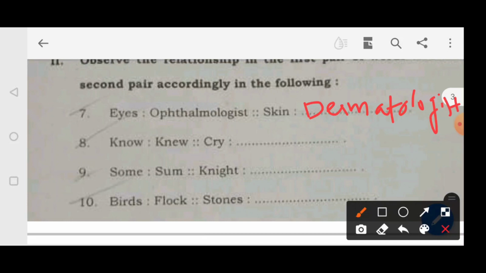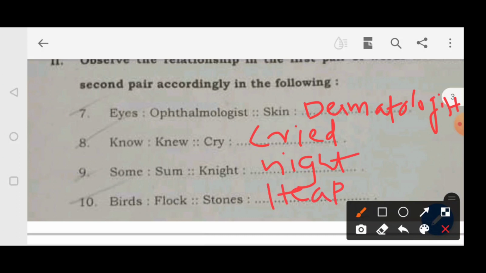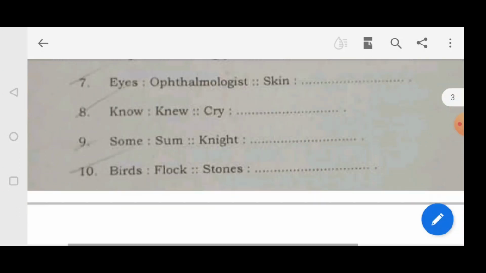Yes, and the next one: no, new; cry. What is the past tense of cry? Yes, it's cried. And the next one: some, night. Here we have to fill in the homophone. What is the homophone of night? Yes, N-I-G-H-T, night: same pronunciation and different spelling. And the next one: birds, flock; and stones. So here the collective noun of stone is heap, H-E-A-P, heap. Moving on to the next question.